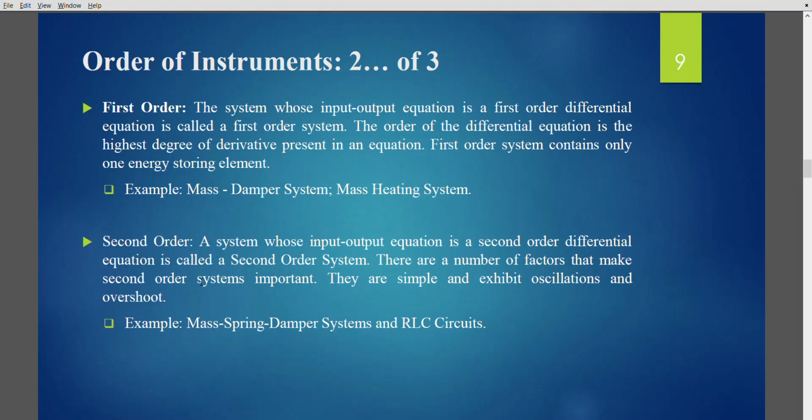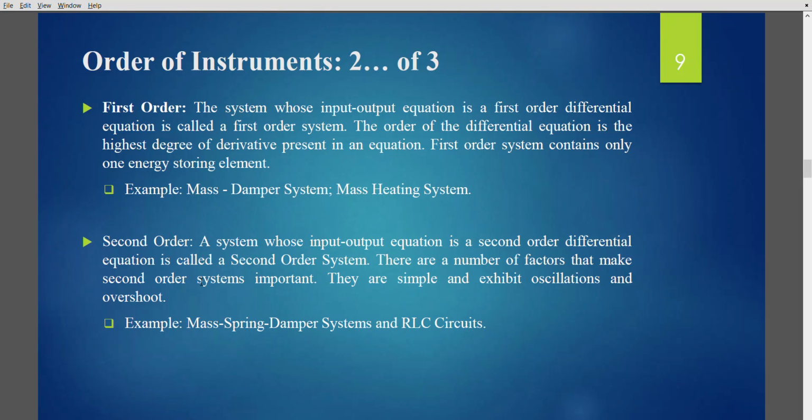Simply, this system contains only one energy storing element, either one capacitor or inductor. So if there is one energy storing element, what happens? You have a time constant for that, and the time constant is represented as a first order differential equation. So you take a Laplace transform of this first order differential equation, and you will get a first order exponent in the denominator of the transfer function. Okay, so you have, let's say, 1 by s plus 3, then what is the order?